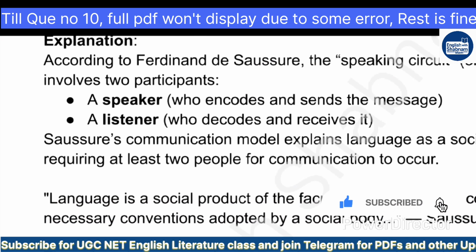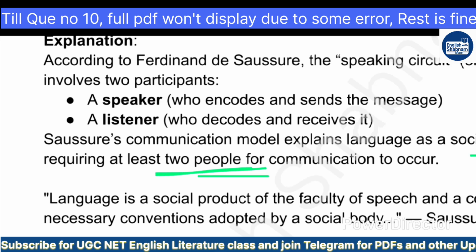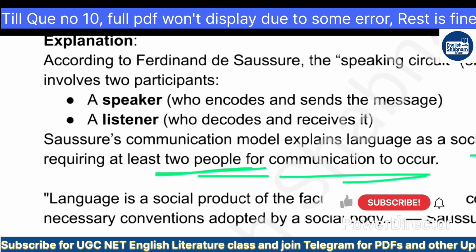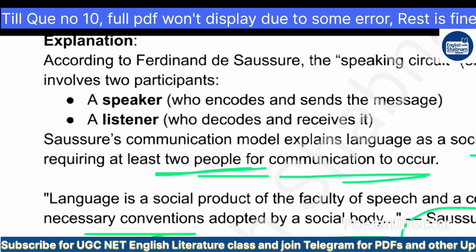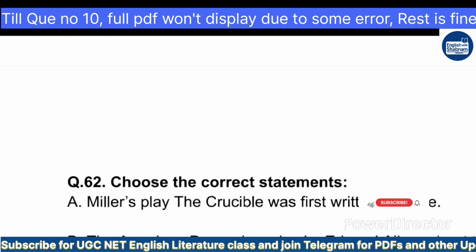Okay. So Saussure's communication model explains language as a social phenomenon requiring at least two people. There should be two people. The first one should be the speaker, and if there is a speaker, there must be a listener to whom you are sending the message. There must be a decoder to keep the conversation going. Okay, so for communication to occur, language is a social product of the faculty of speech and a collection of necessary conventions adopted by a social body, according to Saussure. So that is why the minimum number will be two, the speaker and the listener.